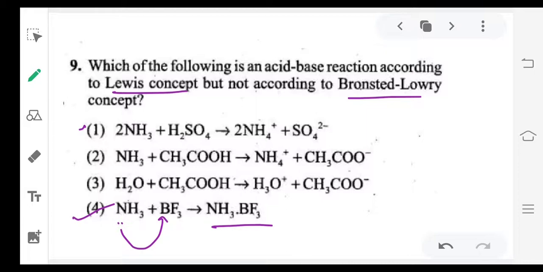One more important point regarding the Bronsted-Lowry concept. Suppose in the first reaction, NH3 is converted into NH4 plus and H2SO4 is converted into SO4 2 minus. Here NH4 plus is called the conjugate acid of NH3, and SO4 2 minus is called the conjugate base of the acid H2SO4.